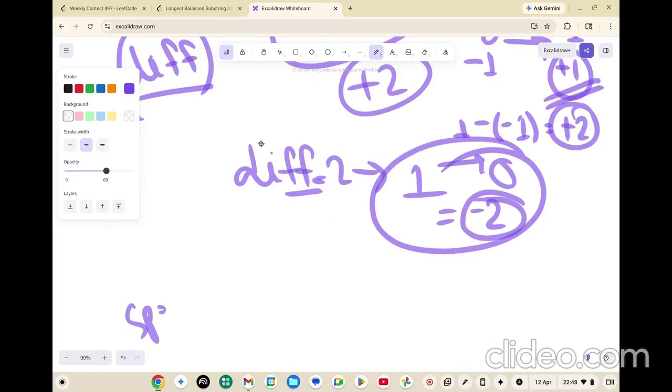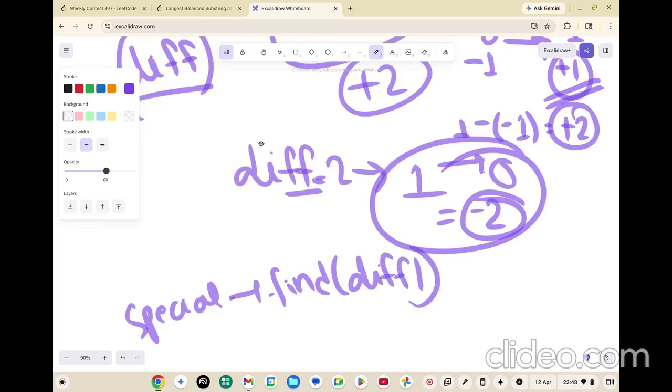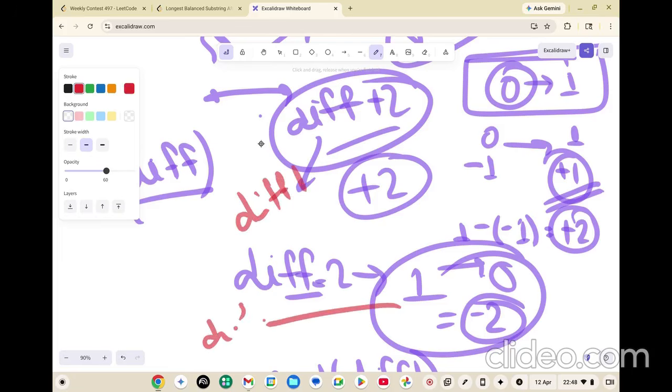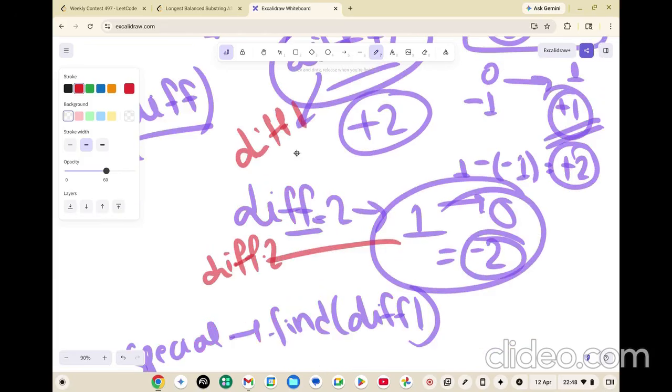Now what is our special case? We will simply say if map dot find, right, map dot find difference plus 2, let's call it difference 1, right? This plus 2 is difference 1, and let's mark the other as difference 2, right? All right. So you will find that difference in the map.